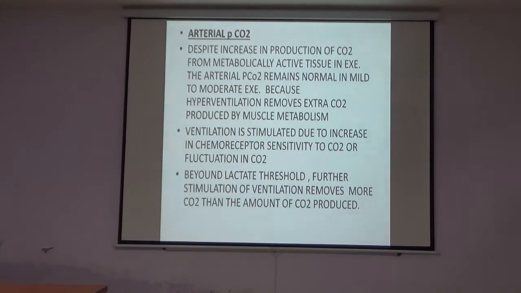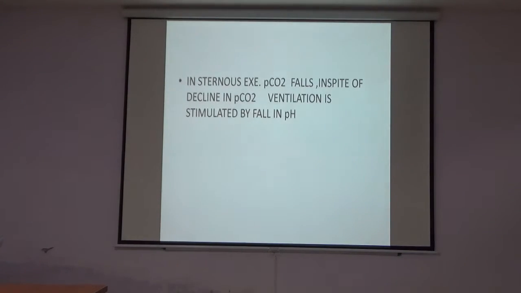Above the lactate threshold, as lactic acid is a stimulant for ventilation, increased ventilation removes more CO2 than the CO2 produced. In strenuous exercise, the partial pressure of CO2 falls because increased ventilation causes more washout of the CO2.